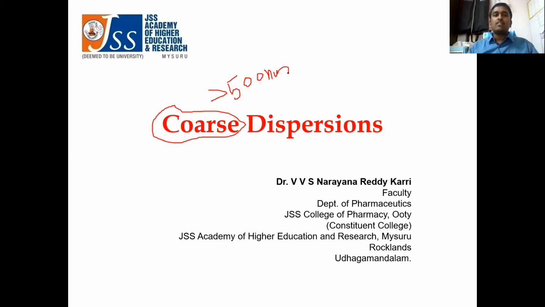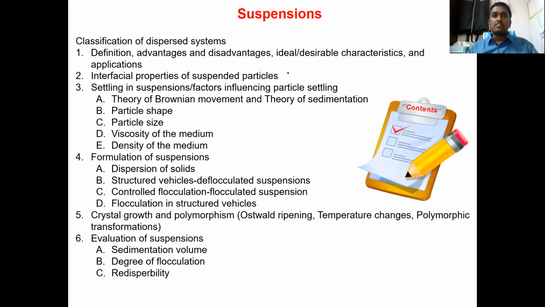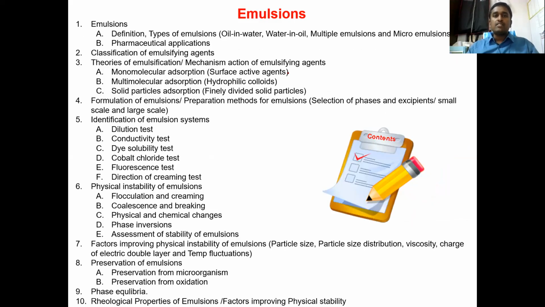Coarse dispersions are of two types. There is no particular rationale behind the classification; based upon the examples, coarse dispersions have been classified into suspensions and emulsions. The suspension chapter you have already seen for the first sessional examination. We have finished that, and the emulsions will be in the second sessional examination. Yesterday we were discussing the theories of emulsification, right? Many people have not attended those classes, so we will recall the remaining topics at a glance.